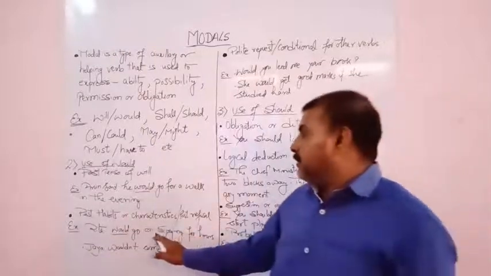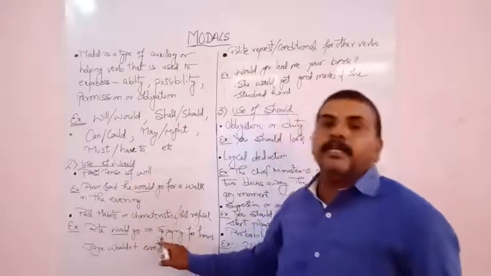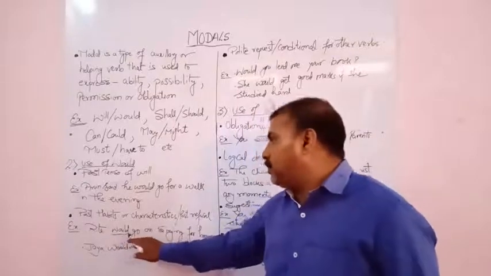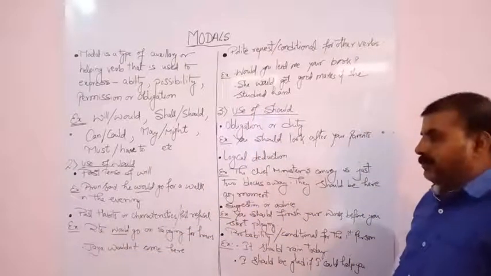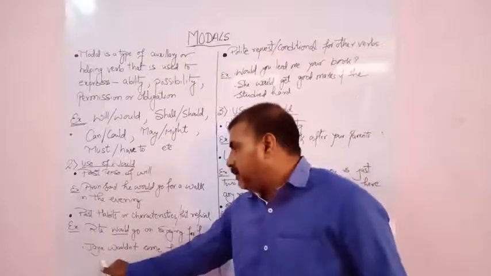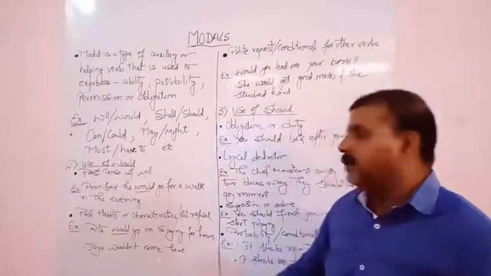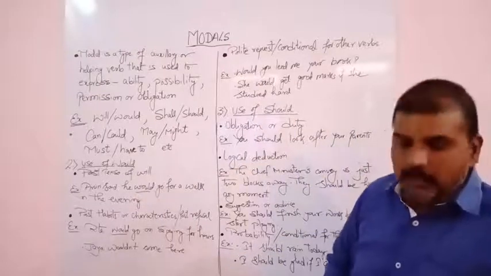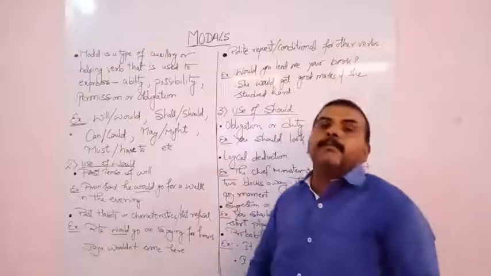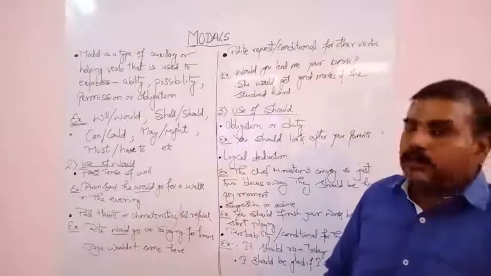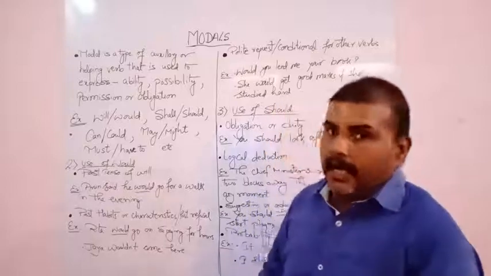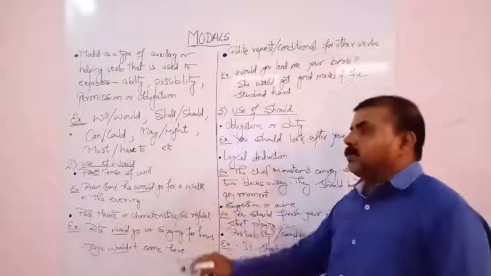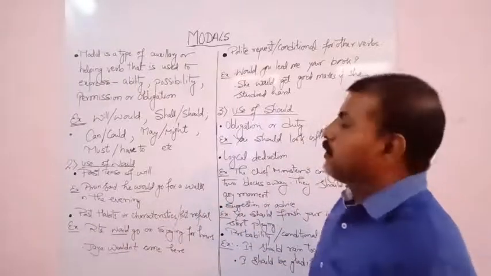Next example, Jaya wouldn't come here. Here it denotes a past refusal, not a future refusal, but a refusal made in the past. So we use would, and as it is a refusal, not is there. So these are two cases where we use would.